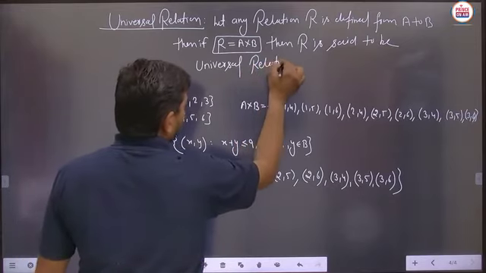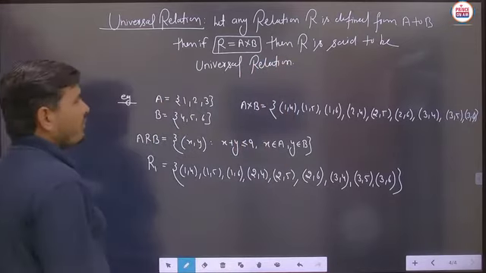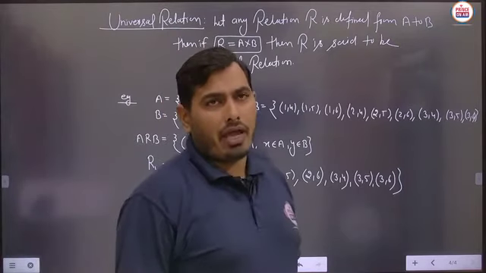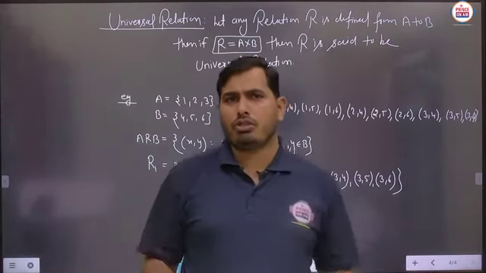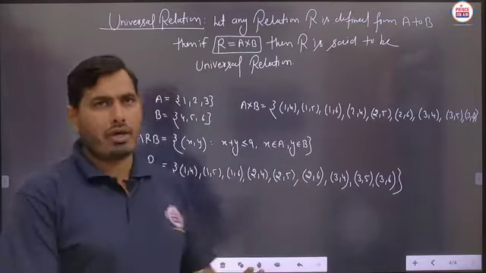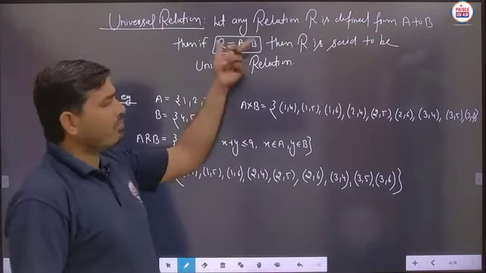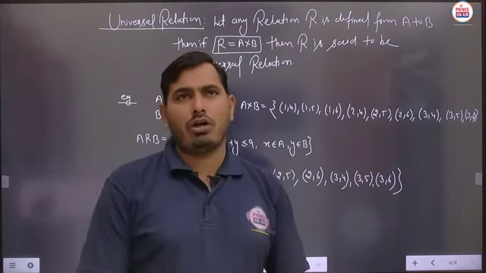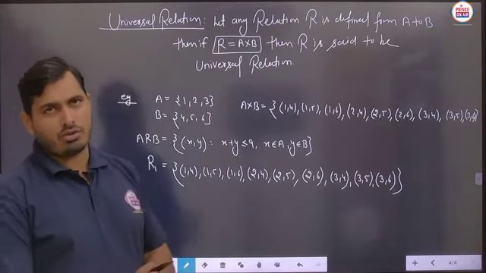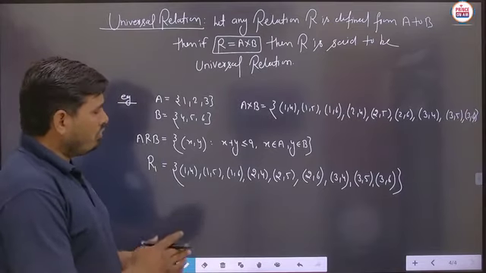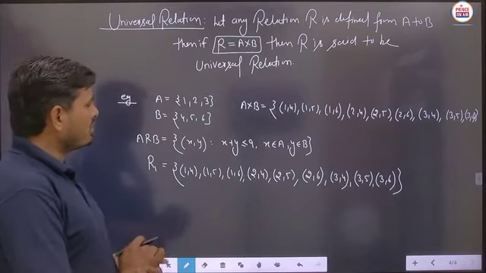So basically student, you can understand the definition of universal relation. Any kind of relation where the set of all possible ordered pairs of A cross B lies in that relation, or you can simply say that R is equal to A cross B, then this particular relation R is said to be the universal relation. So this is the very basic definition you can understand here. So any universal relation you can define here.